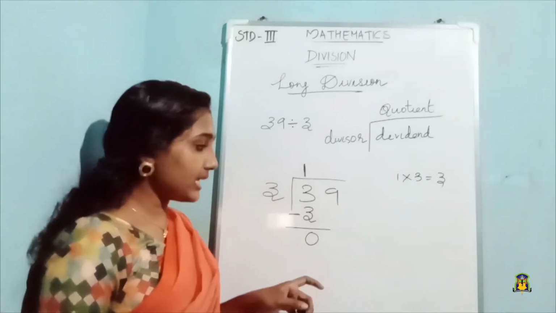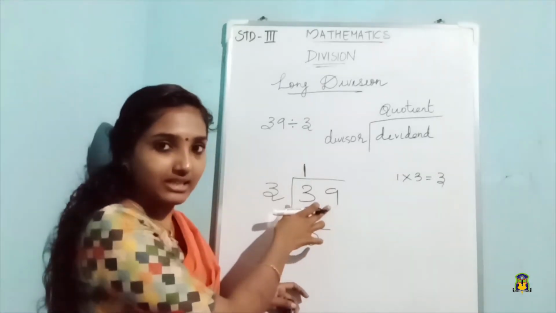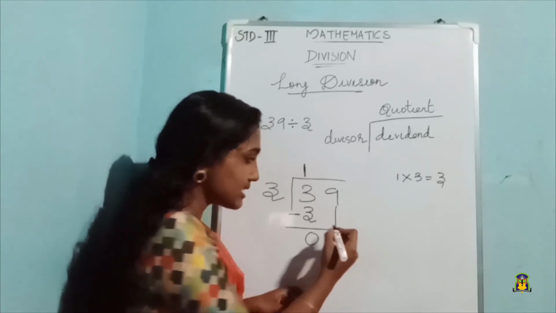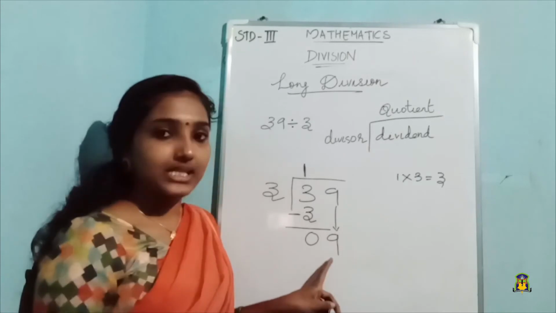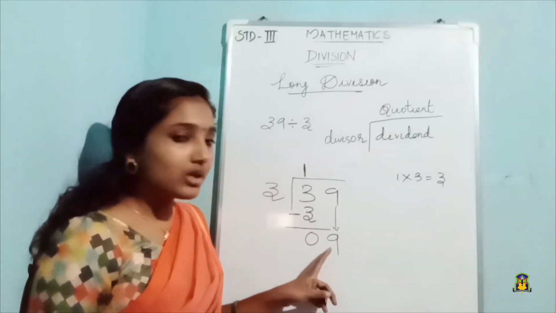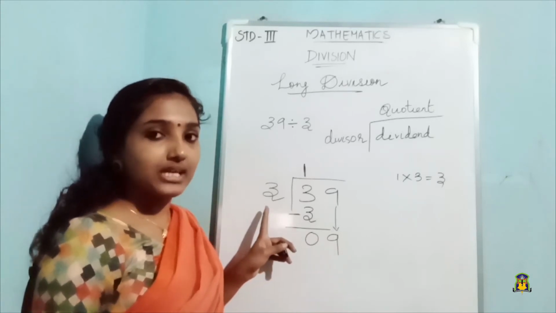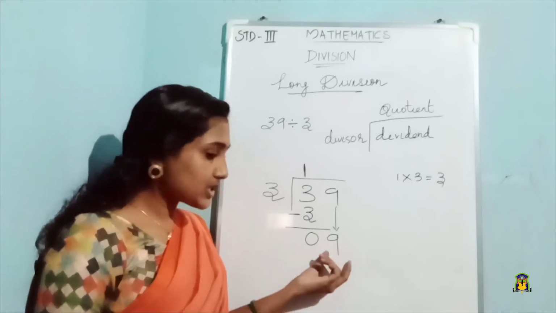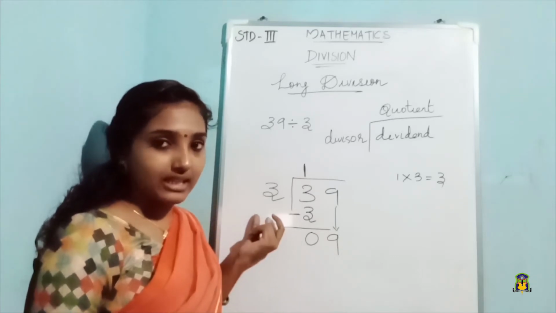Right. Next step is we will bring down our next digit. Next digit is 9, so we bring down 9. Next we will look whether this 9 is equal to the divisor or greater than this divisor. So this 9 is greater than the divisor, right? 9 is greater than 3.